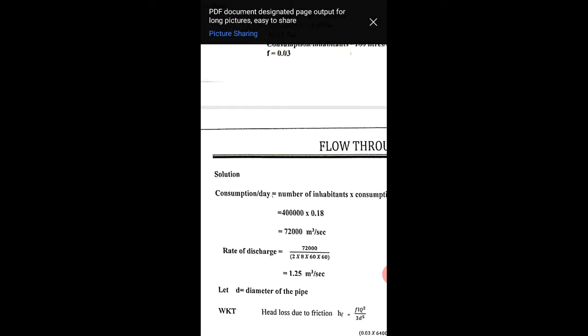First of all, you have to find out the total consumption per day. That is, the consumption per day equals the number of inhabitants into the consumption per inhabitant. That is 4 lakh into 0.18. It is 72,000 meter cube per day. The consumption is there, and that gives the rate of discharge.